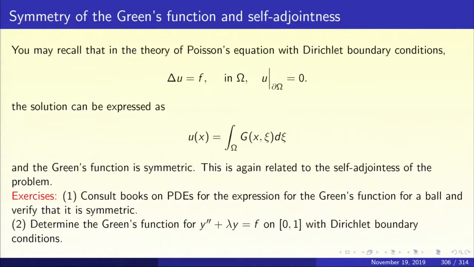Now, let us look at this symmetry of the Green's function in other situations. If you go back to basic courses on partial differential equations, you look at the theory of Laplace's equation. So, Laplacian of u equal to f. This is called the Poisson equation. The inhomogeneous Laplace's equation is called the Poisson's equation. You have a domain omega in say R3 for instance, and you are solving Laplacian of u equal to f in omega. What are the side conditions? With Dirichlet boundary condition, u along the boundary is 0.